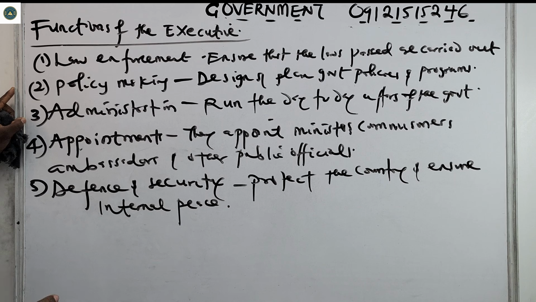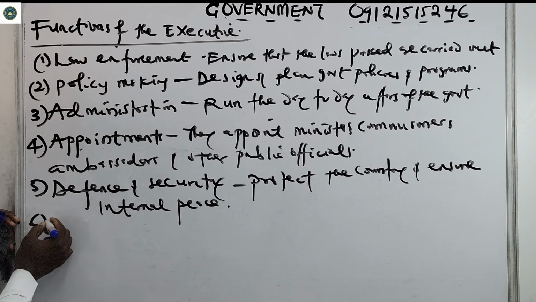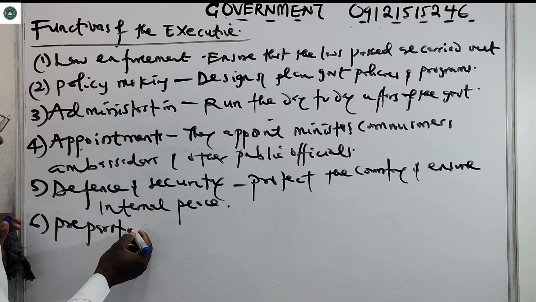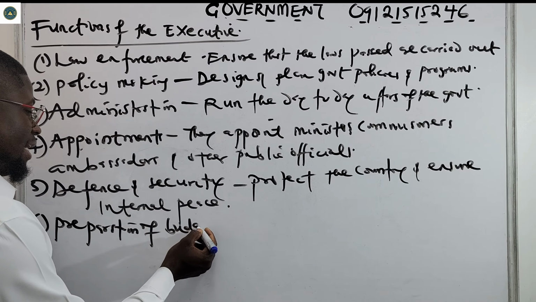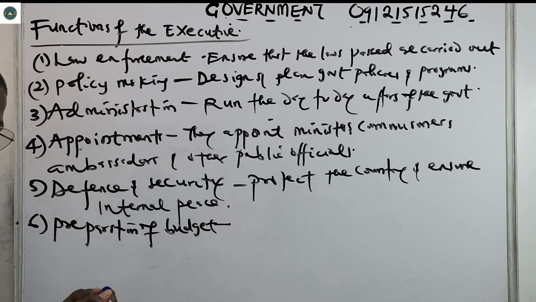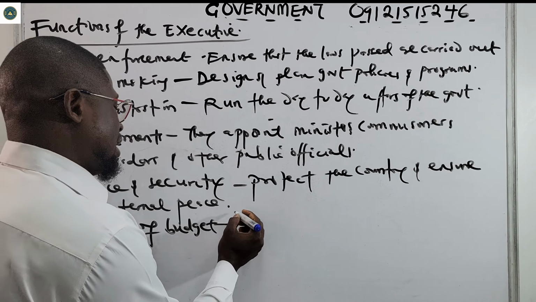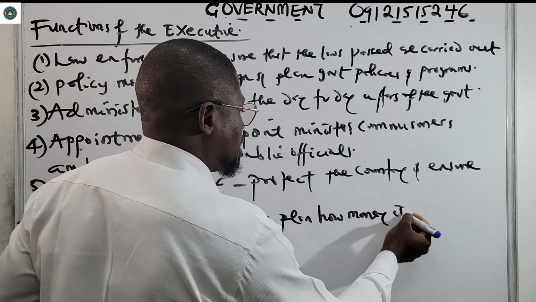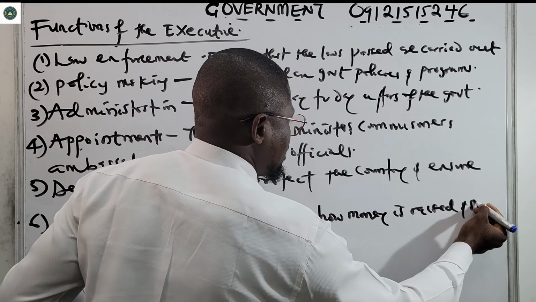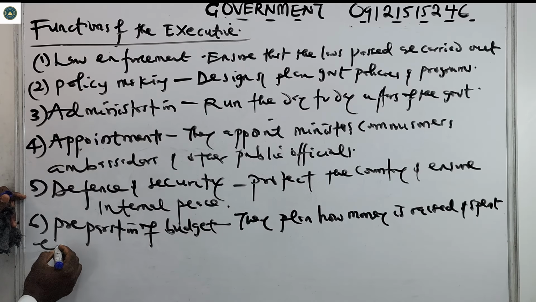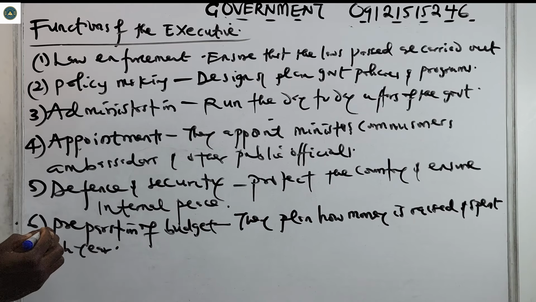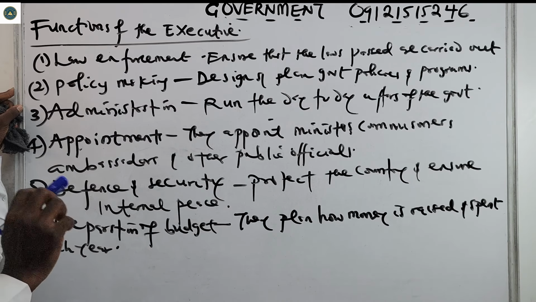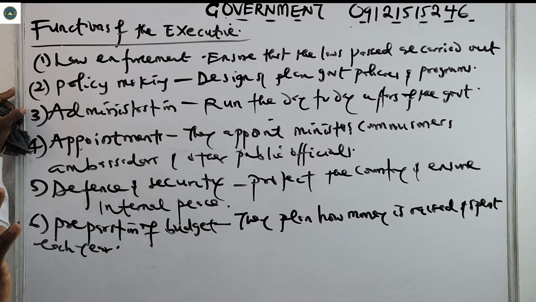Then we have number 6, preparation of budget. In the last episode, I told you that the legislature cannot prepare budget. So it's the executive that prepares budget. They plan how money is raised and spent each year. So that's another function of the executive. They prepare the budget. They plan how they raise money, and they plan on how they spend it, each year.